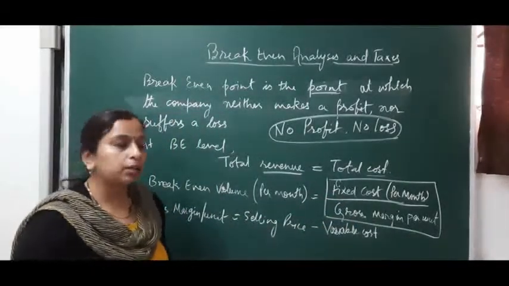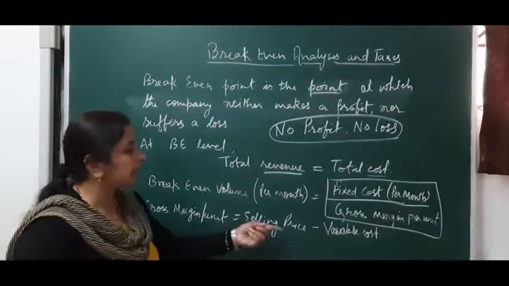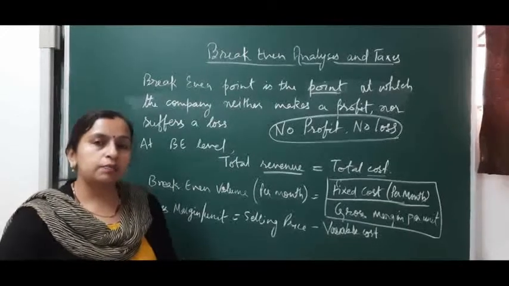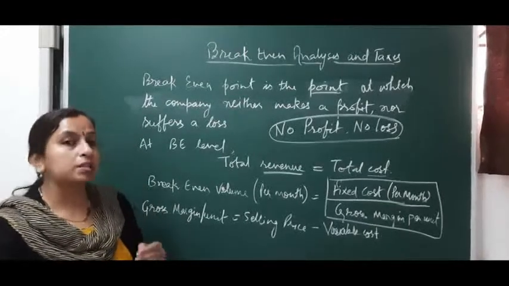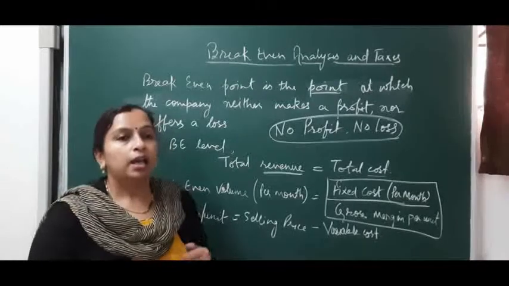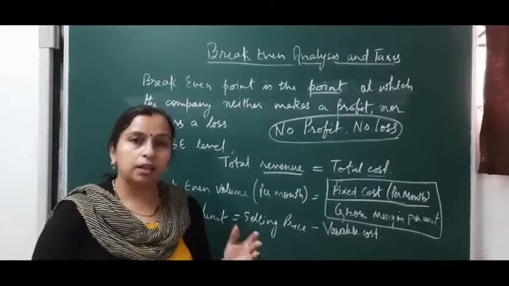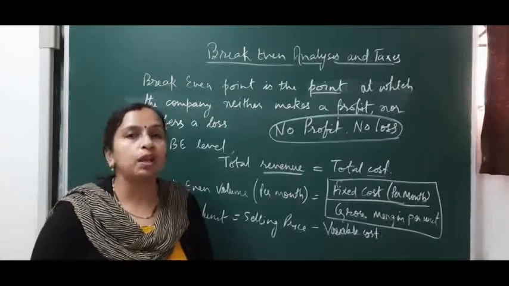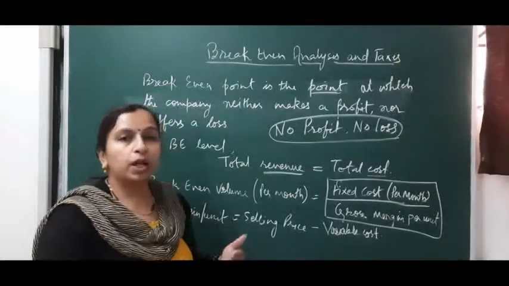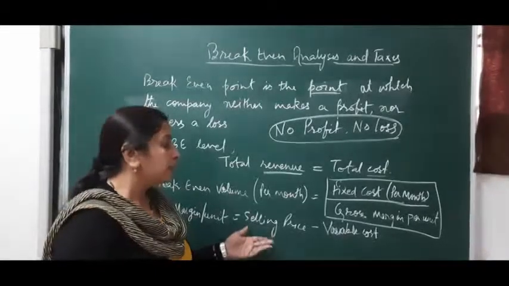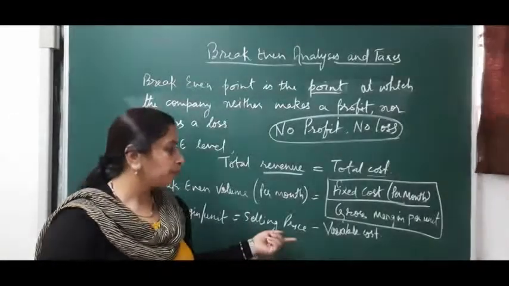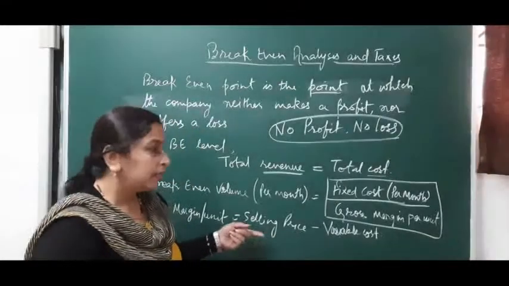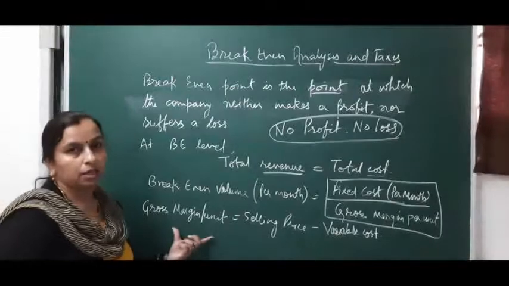Now, how do we calculate gross margin? Gross margin is selling price minus variable cost. We have discussed what variable cost and fixed cost are. Fixed cost remains constant in the business. It is that amount which is invested in the business, and variable cost is the cost which varies with the level of output. More production means more variable cost. So when the variable cost is deducted from the selling price, that is known as the gross margin.